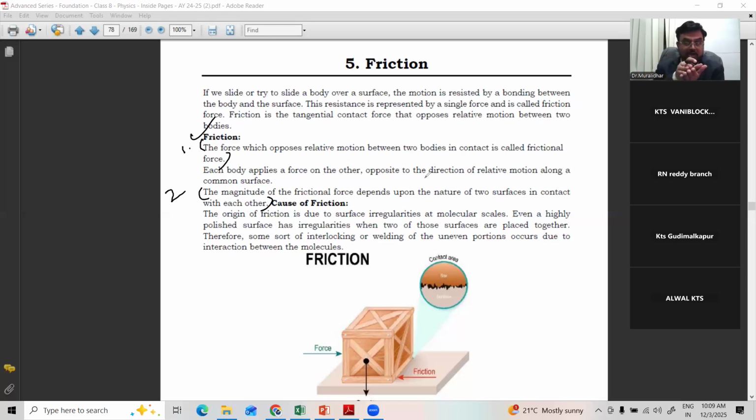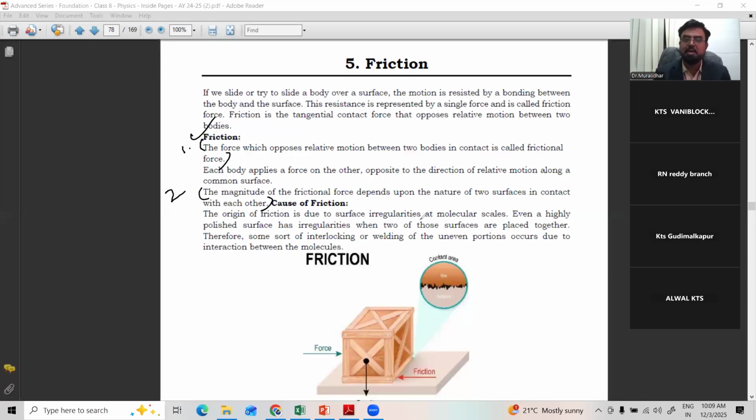When two bodies are in contact with each other, those two bodies are considered as contact bodies. So depends on the nature, whether the contact bodies are hard or soft, this friction depends on that. Okay. So cause of the friction. The origin of friction is due to surface irregularities at molecular scales.